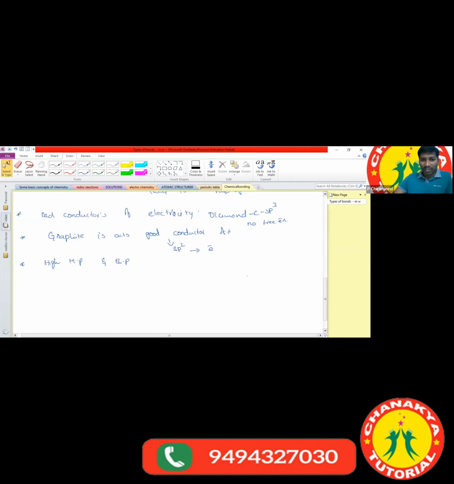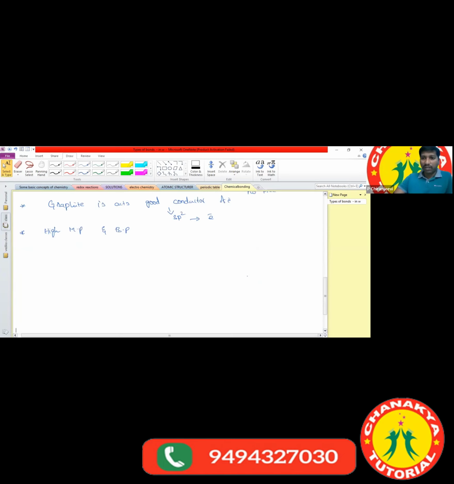Okay, so these are the properties of covalent compounds. And for the coordinate covalent bond, there is one more concept, which is Fajan's rule. What is meant by Fajan's rule? It comes under covalent compounds only. Fajan's rule explains the percentage of covalent character, and it also explains the percentage of ionic character.